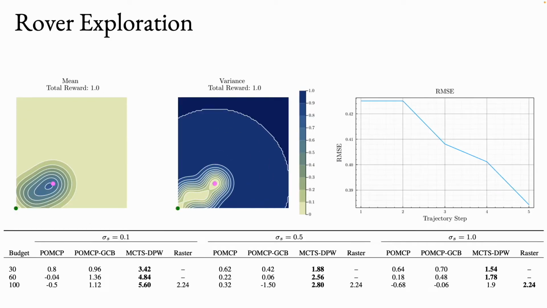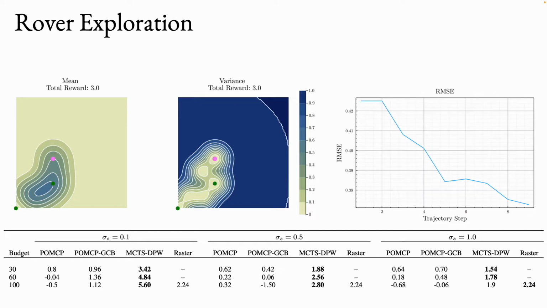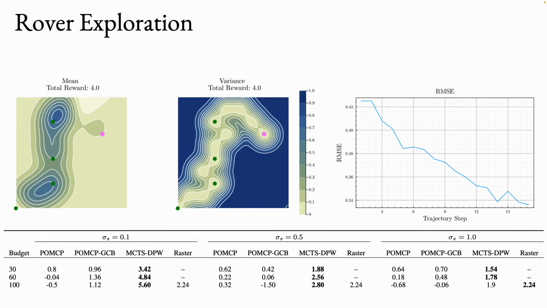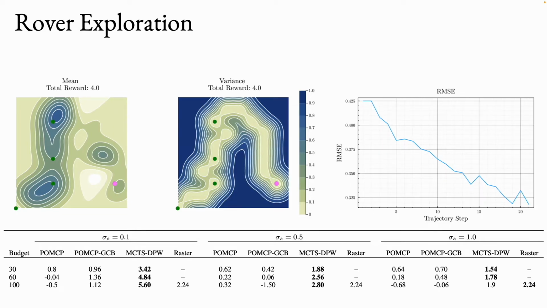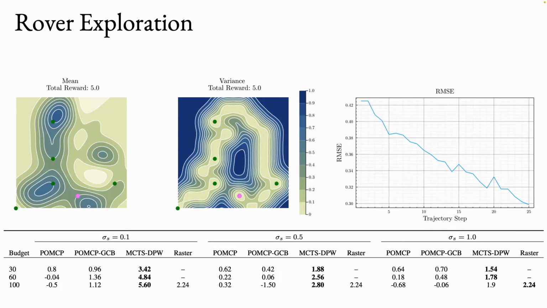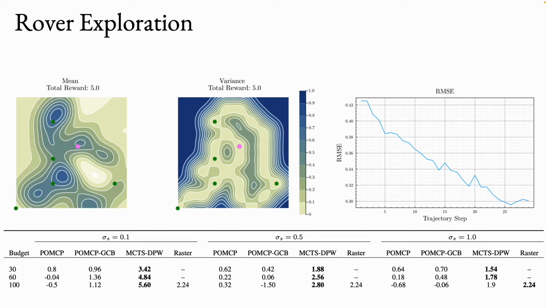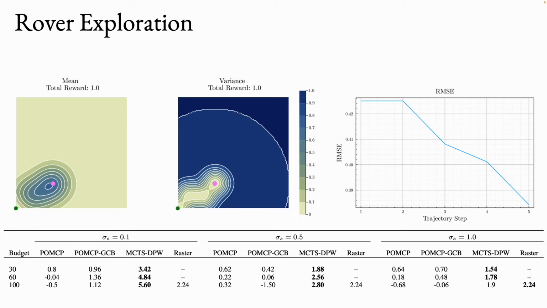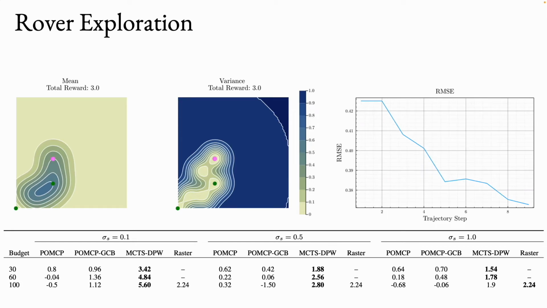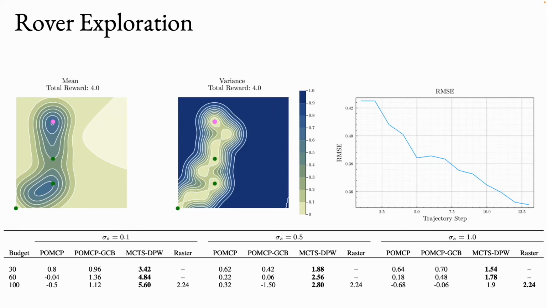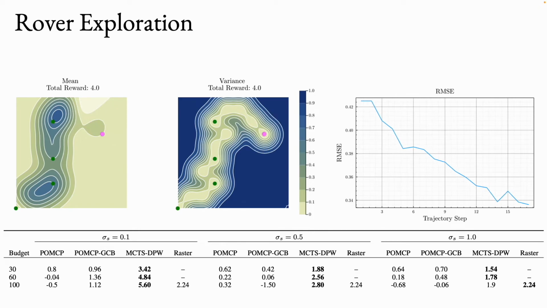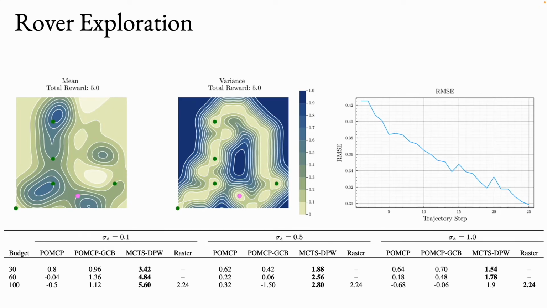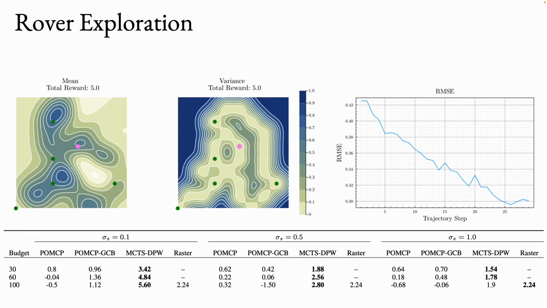We also introduce a new benchmark problem known as the rover exploration problem, which is directly inspired by multiple planetary rover exploration missions. The rover's goal is to collect as many unique samples as it can while respecting its energy constraints. The rover receives a positive reward for drilling a sample that it has not yet seen, and a negative reward for drilling a sample that is already previously collected. This problem highlights the importance of taking sensing actions to decrease the uncertainty in the belief state before deciding to